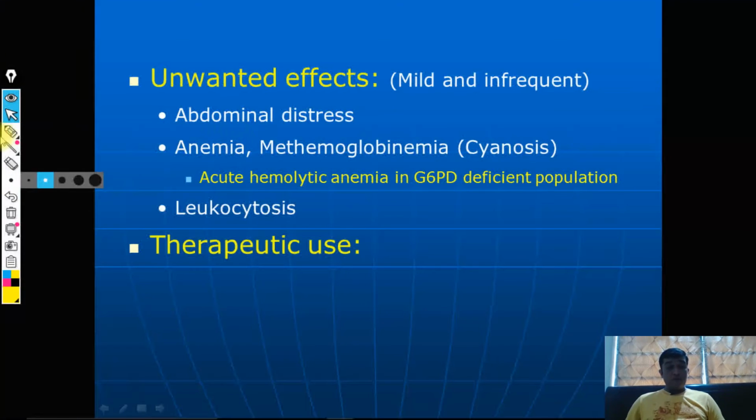Here it is very important to note that this drug cannot be given to a patient or a population who is deficient in G6PD. If such genetic disorders are there, then it will lead to acute hemolytic anemia, and then the problems are severe. So such a population definitely needs to be screened, and they cannot be given drugs like chloroquine, like quinine, and similarly primaquine also, okay. One more problem is methemoglobinemia.